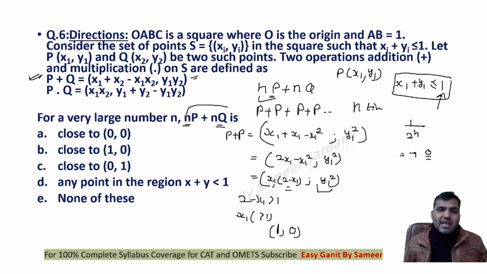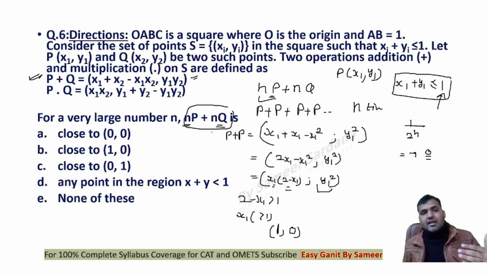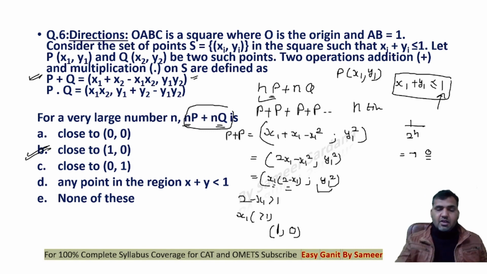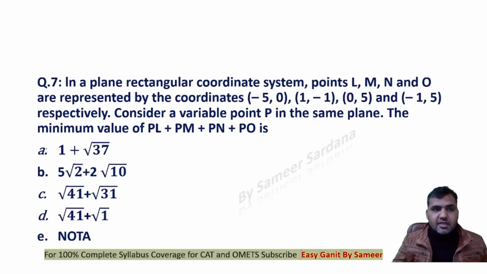So in the case of NP plus NQ, the coordinates tend to (1, 0). Therefore, the answer to the question will be option B, guys. That would be the correct answer, right? Here's the next question, question number 7.